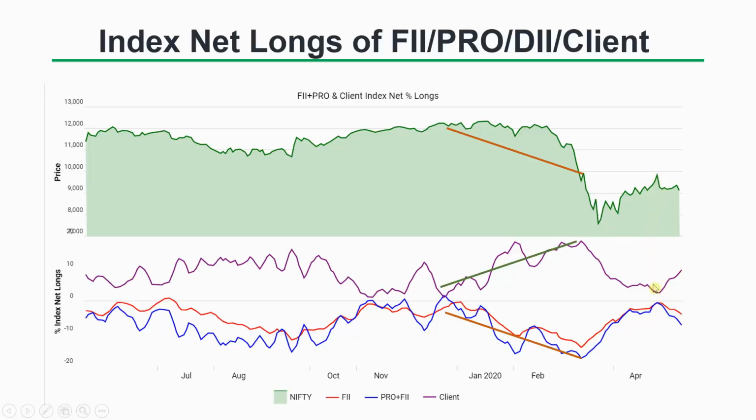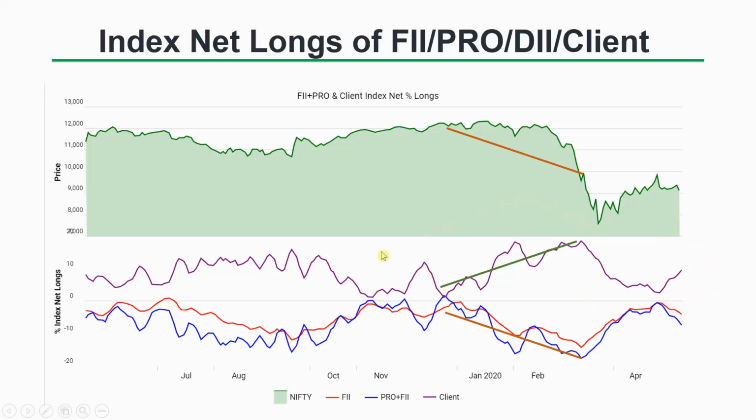And then from then on, the FIs have started piling up shorts again, and clients have started piling up longs again. So now we have to see how the market will pan out in future, whether it will follow what the FIs have been doing to short the market and go down, or whether the market will go up and favor the clients' positions in the index. That we have to see.